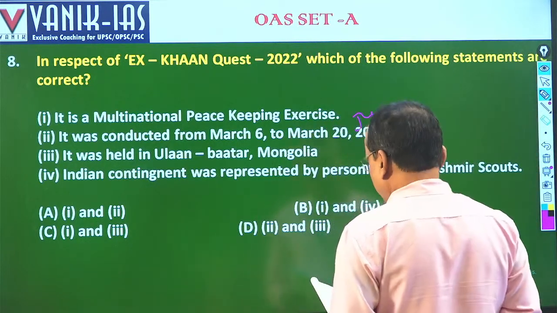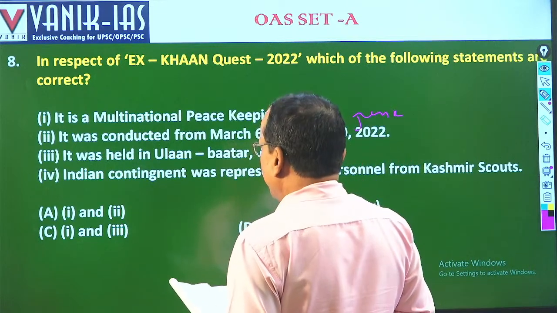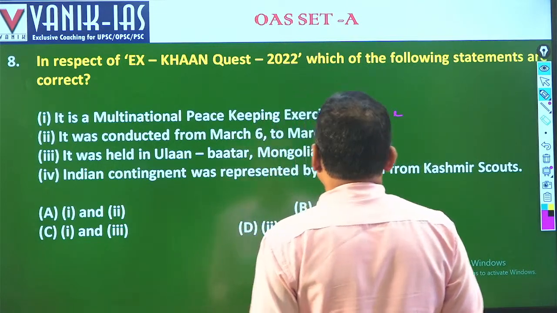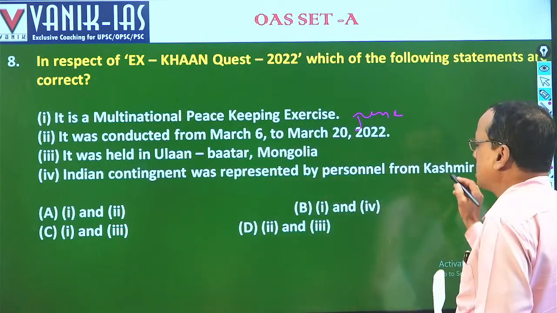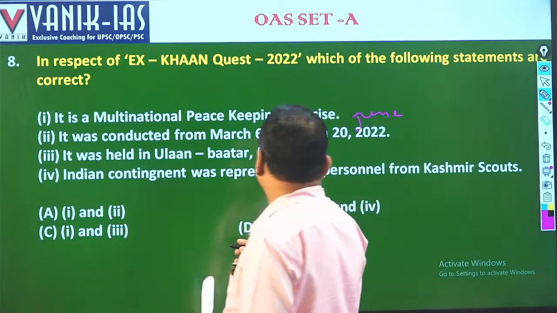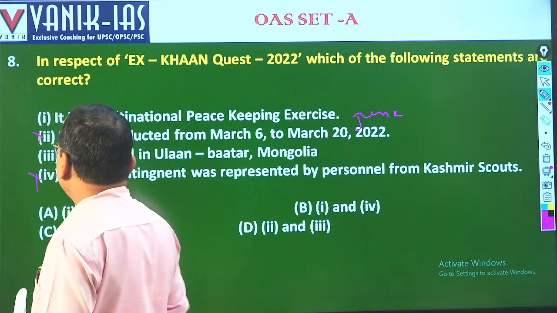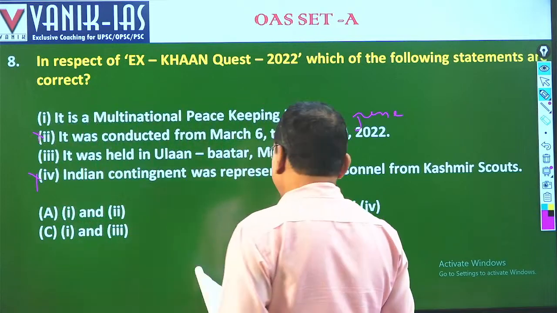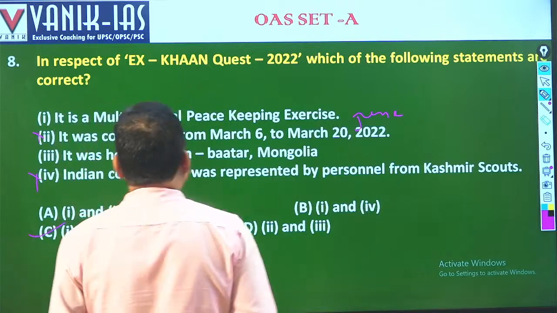Fine. It was held at Ulaanbaatar in Mongolia. It's right. Indian contingent was represented by the personnel from the Kashmir Scouts. It was from the Ladakh Scouts, not Kashmir Scouts, the Ladakh Scouts. So two are wrong. That means this one is wrong and this one is wrong. So options 1 and 3 are right. And 1 and 3 means C. C is the right option for question number 8.